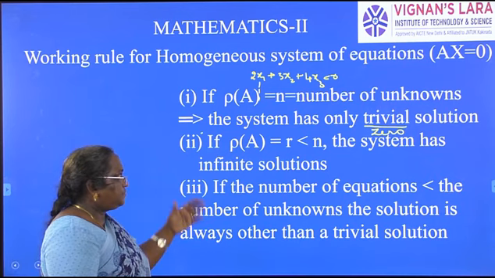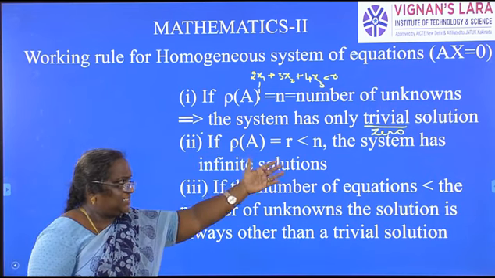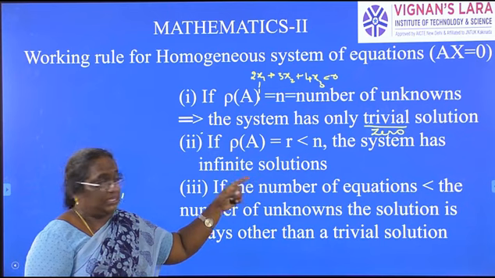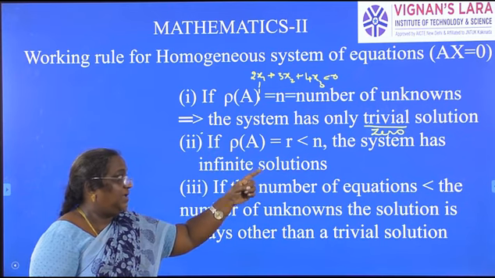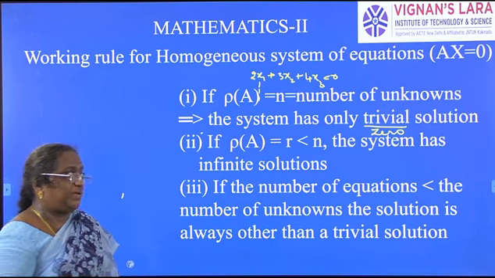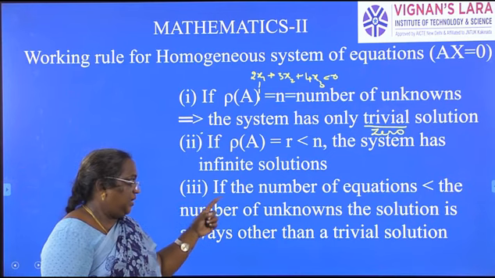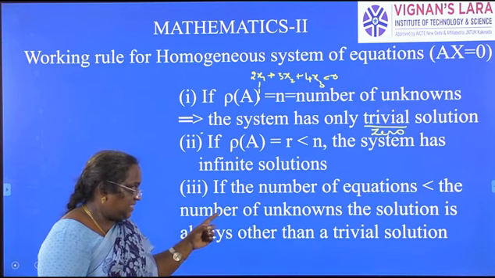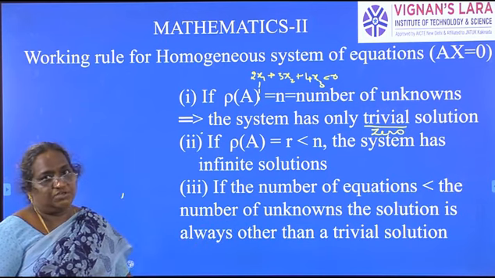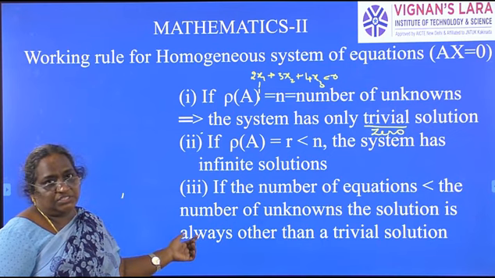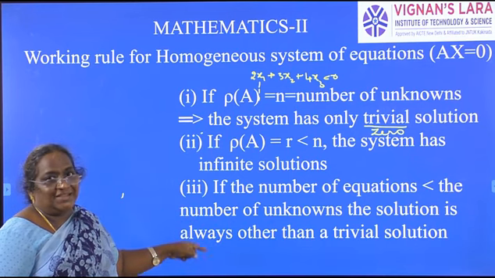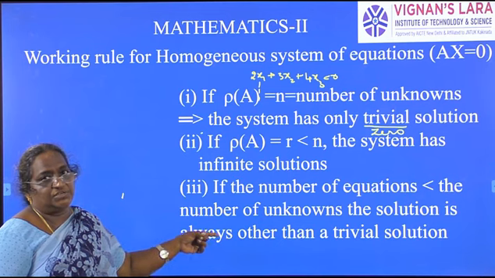That is the only solution. Next, second point: if rank of A is equal to r, which is less than n, the number of unknowns, where n is always the number of unknowns, then the system has infinitely many solutions. You have to remember the working rule very carefully. Third point: if the number of equations is less than the number of unknowns, the solution is always other than the trivial solution. The zero matrix is not the only solution; there is another solution which is not 0, 0, 0.